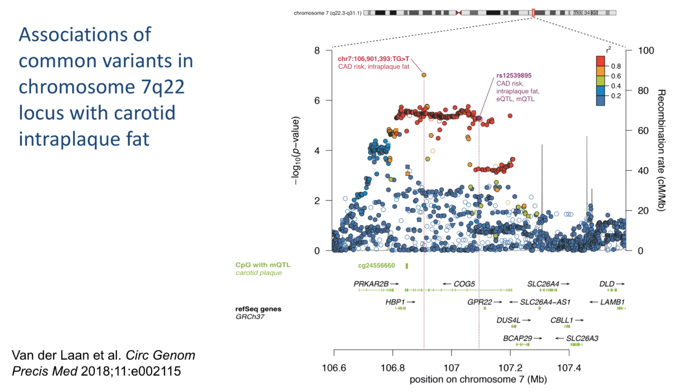This intronic single nucleotide variant is located in the gene encoding conserved oligomeric Golgi complex subunit 5, or COG5. Overall, intraplaque fat was the plaque characteristic that was most commonly associated with CAD risk loci.